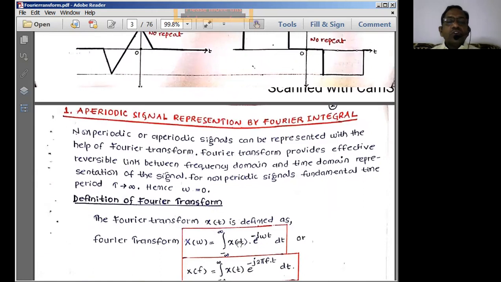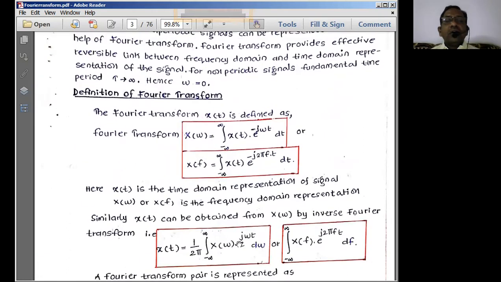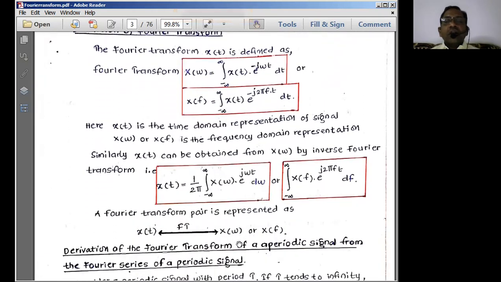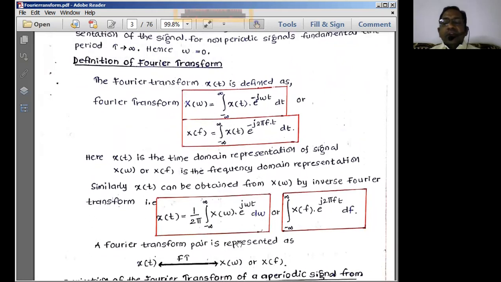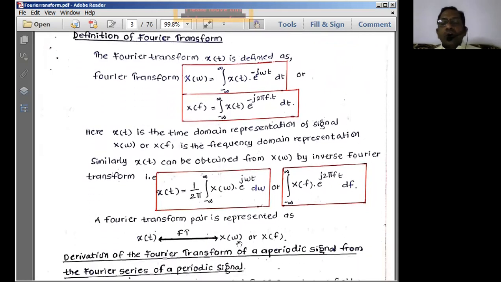Now, the next part is the mathematical equation part of the Fourier transform representation. In the Fourier transform, what is the meaning of Fourier transform? We are simply converting a time domain signal x of t into a frequency domain signal. Don't worry about the integration, just try to understand the concept.